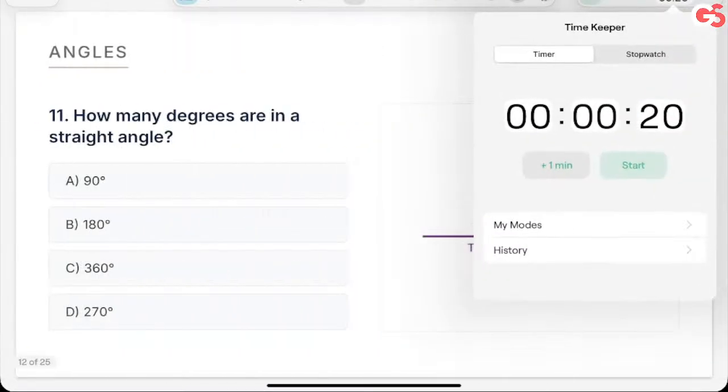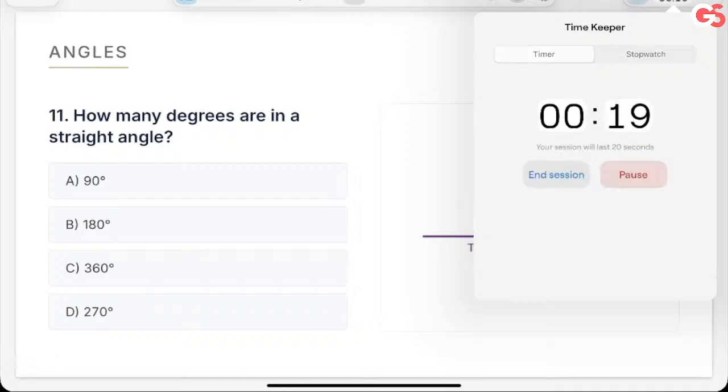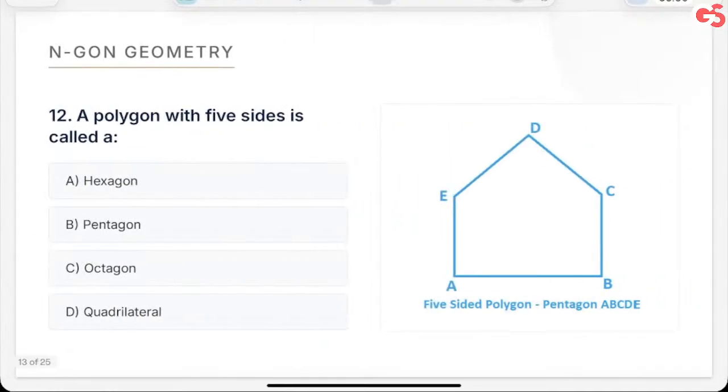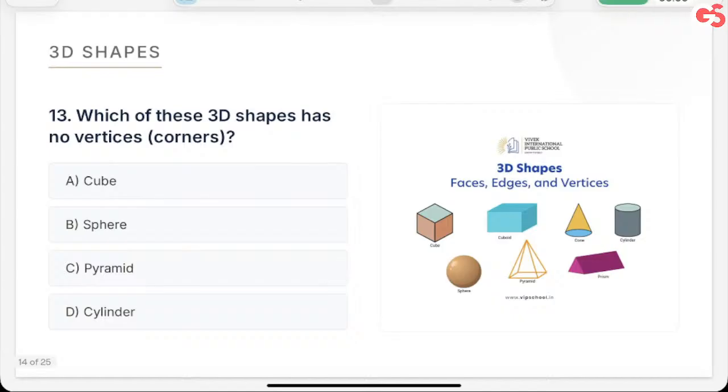Next one. We discussed this in the beginning of the session itself, so I don't think we need to discuss that again when it is the answer. Let's go with that. Five sides, I don't think we need to discuss that. We discussed that already. Pentagon. Okay, this is good.